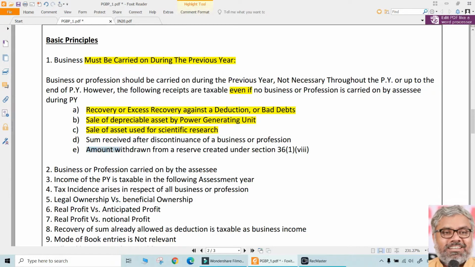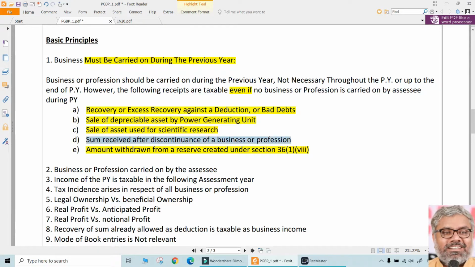Same way, the last one also. Say a reserve was created earlier, and now it is withdrawn. When the reserve was created, you claimed a deduction. Now it is withdrawn, so it is taxable. All of the 4 points have almost similar logic. You claimed a deduction earlier, now the situation got reversed, so it becomes taxable in spite of the fact that the assessee does not carry on business during the previous year.